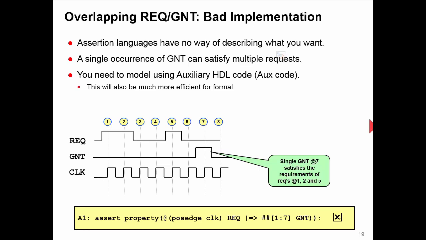Now, auxiliary code is much more efficient for formal because with these properties, the tool has to consider all overlapping copies of them. Whereas with auxiliary code, because it is normal HDL code, there's only one copy of it. There can only be one instance of it. It can't be in multiple different states at a given time. So it's much easier for the tool to evaluate auxiliary code.